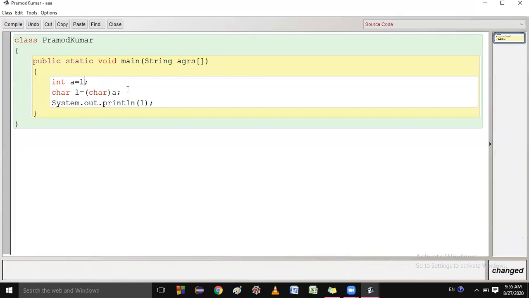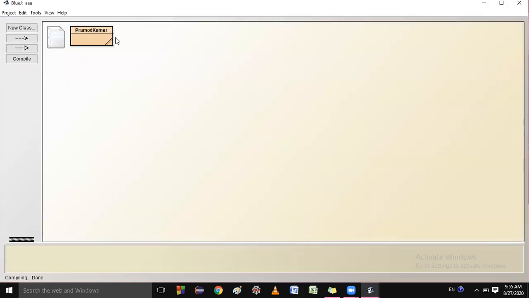If I write here 65, then this is treated as an ASCII value, because the ASCII value of capital A is 65.